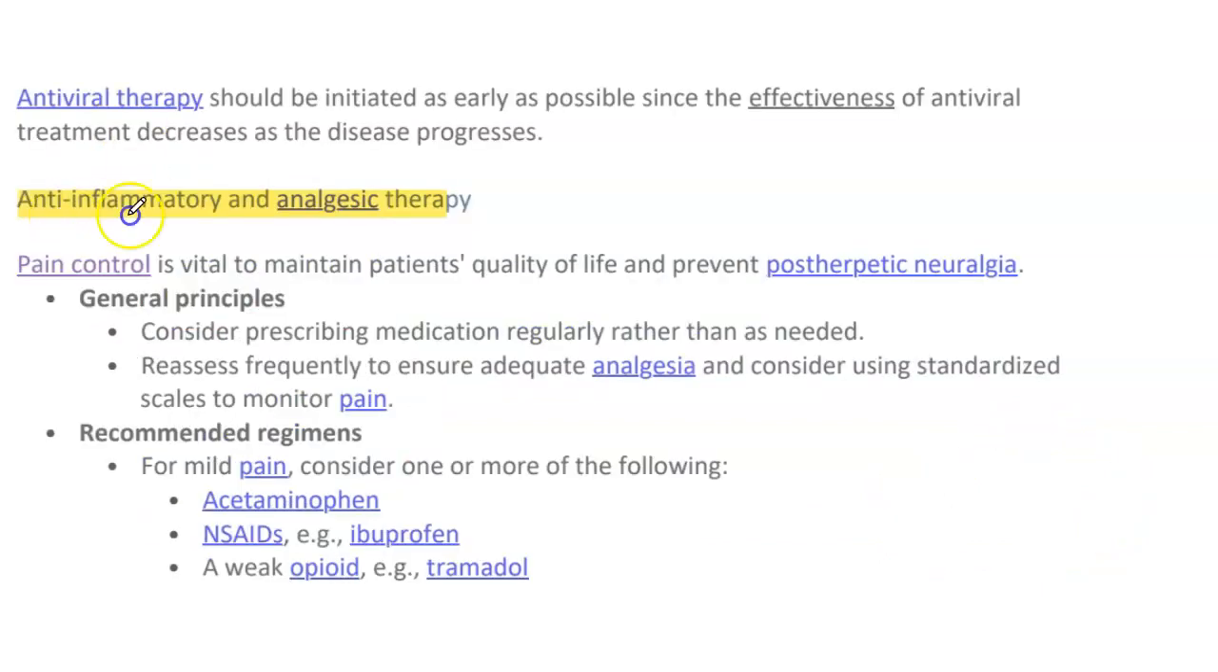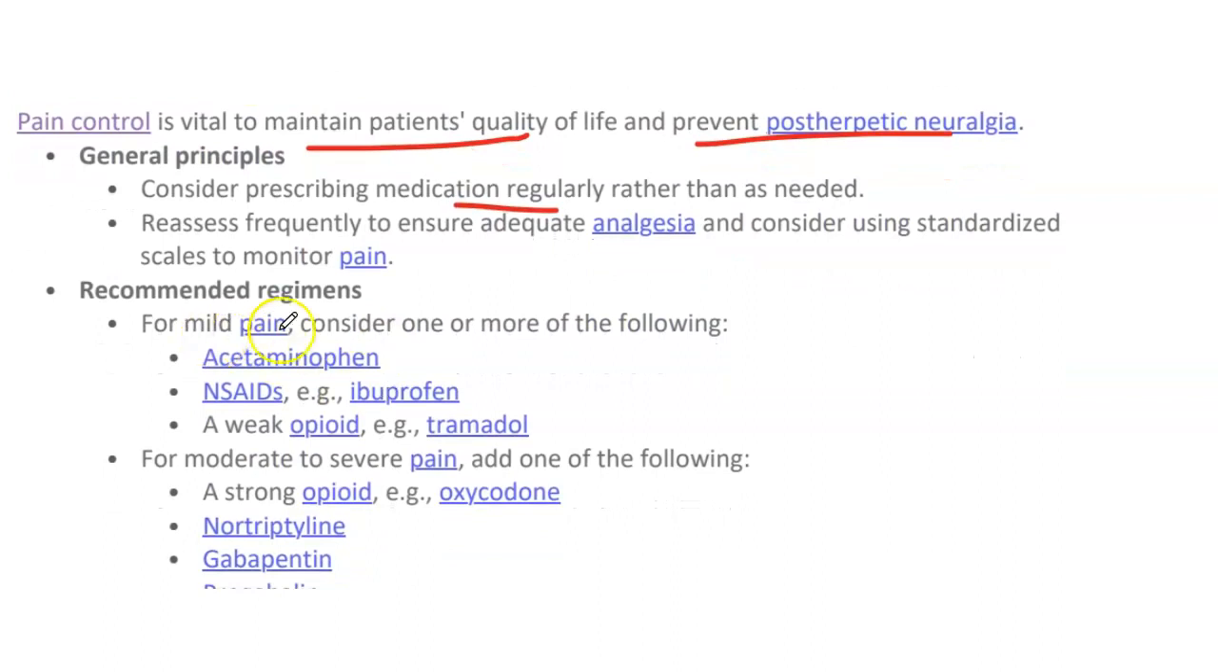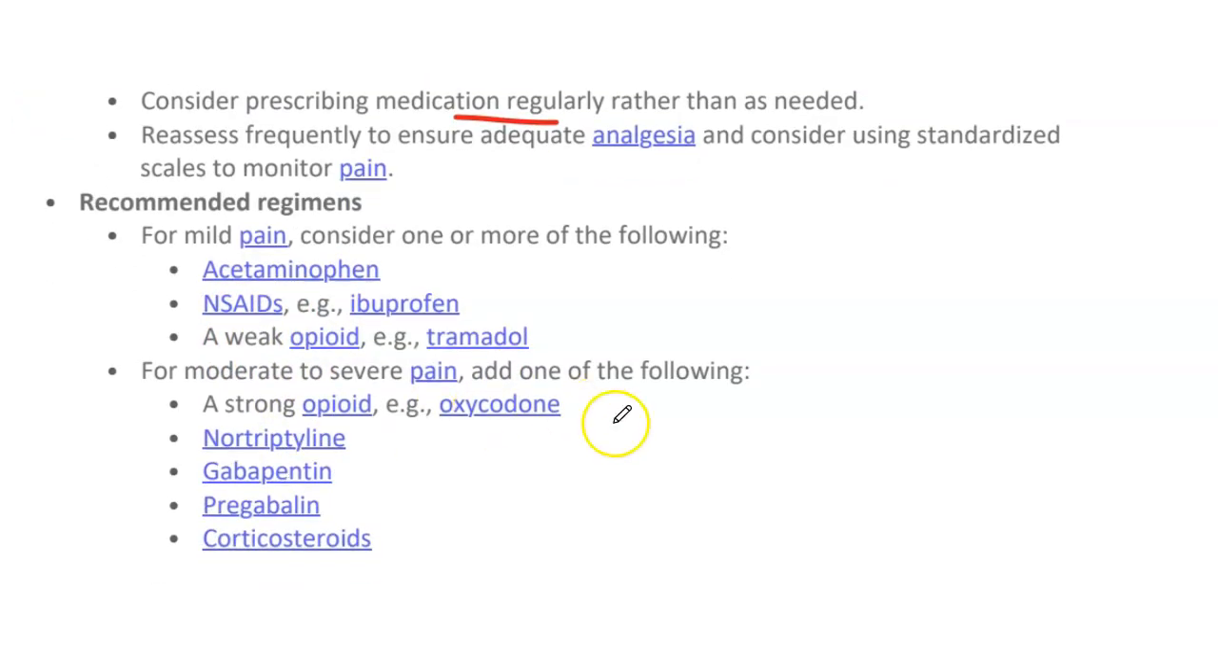Now we have anti-inflammatory and analgesic. Pain control is vital to maintain patient quality of life and prevent post-herpetic neuralgia. General principles: consider prescribing medications regularly. Reassess frequently to ensure adequate analgesia and consider using a standardized scale to monitor pain. Recommended regimens: for mild pain, you can consider acetaminophen, NSAIDs, and weak opioids like tramadol. For moderate to severe pain, we can add one of the following: a strong opioid like oxycodone, nortriptyline, gabapentin,